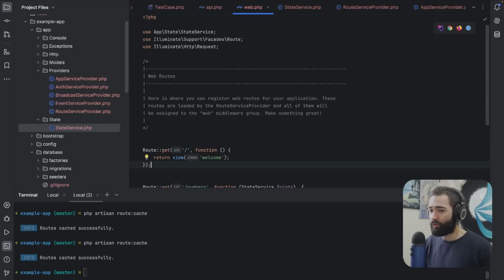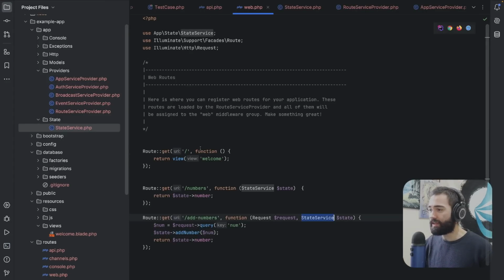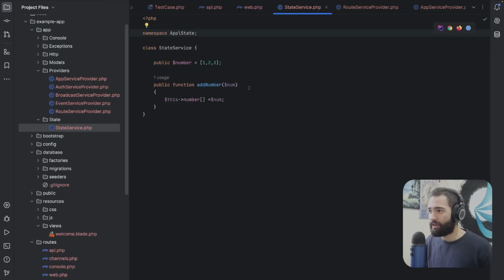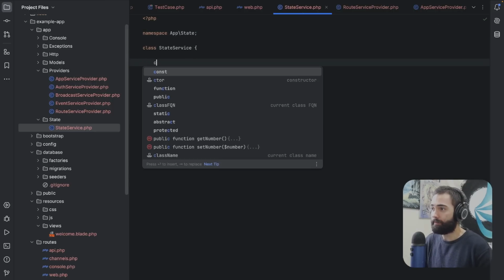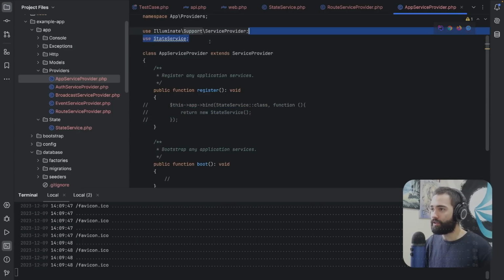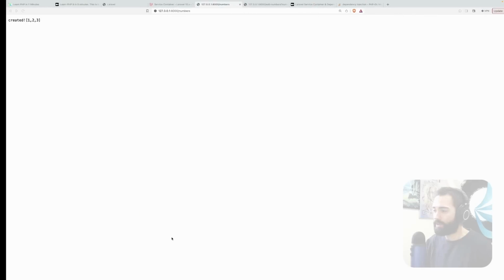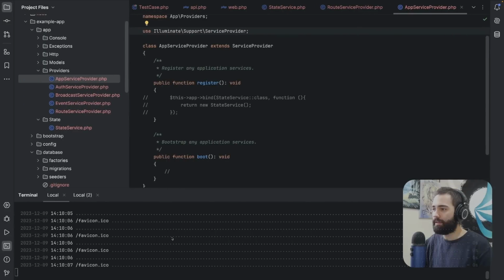Oh my god! It still doesn't update it. This is horrible. Unless I royally messed it up. I'm calling add number. It doesn't change the state unless the way that the state is being created is new every single time, because I haven't created a singleton effectively. Let me see. Okay, and it looks like this bit over here and this use state service is actually maybe moot point. Now the magic somehow suddenly works. It does. Okay.